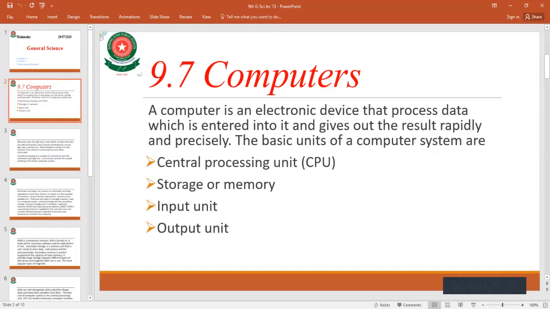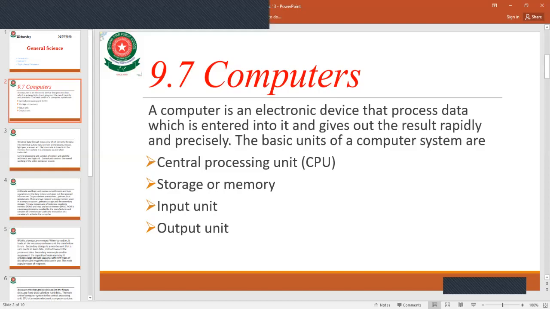The basic units of a computer system are: the central processing unit, CPU; storage or memory, for example RAM or ROM; input units, for example keyboard, mic, mouse, etc.; and output units, for example desktop monitor and speaker.